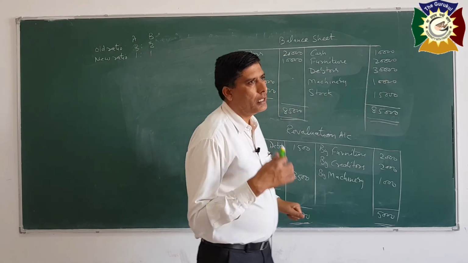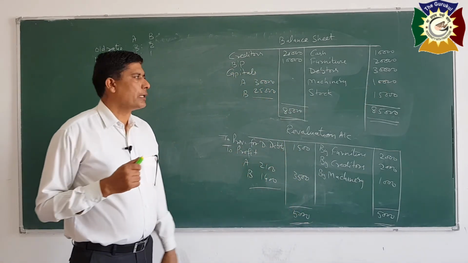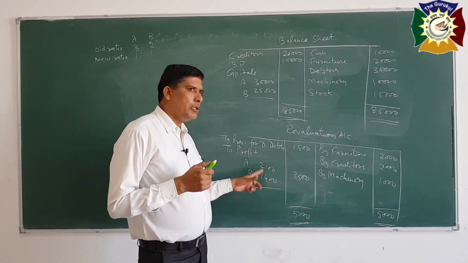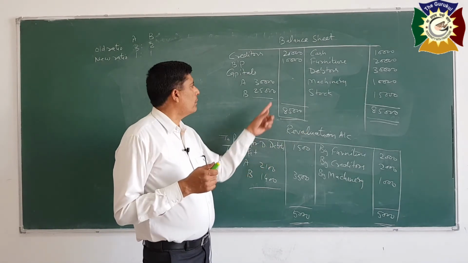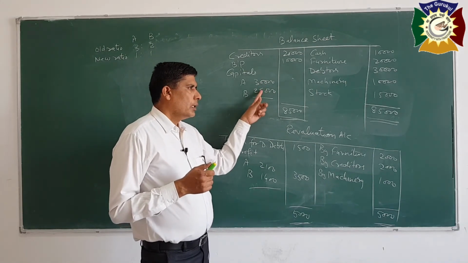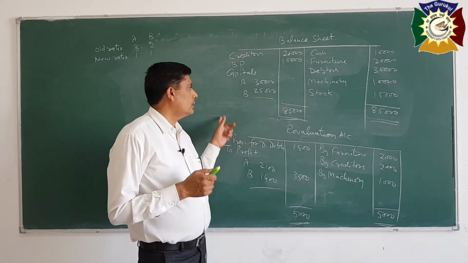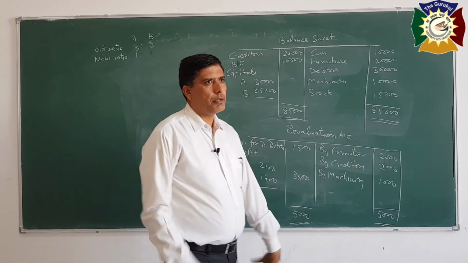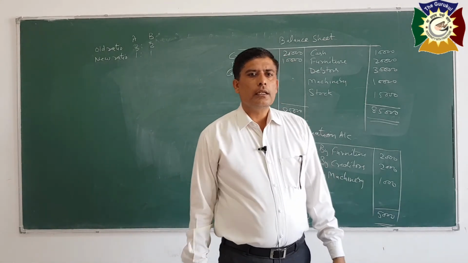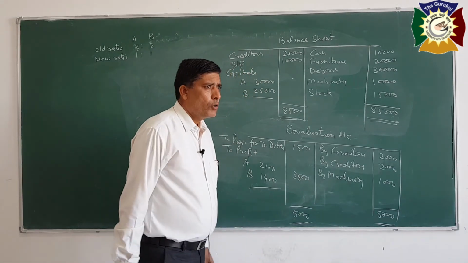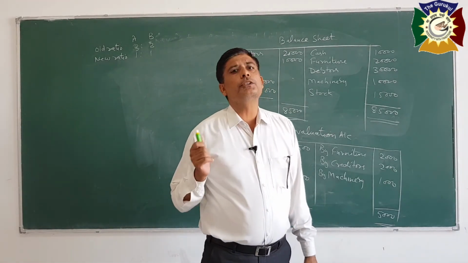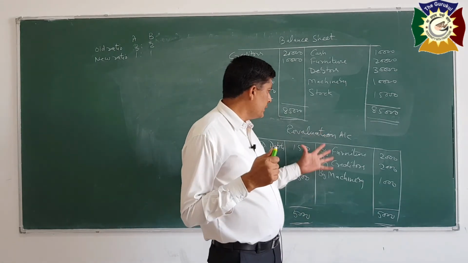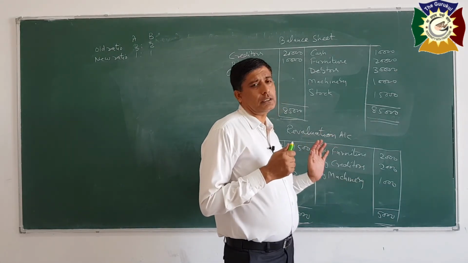28,500. And also when you will prepare capital accounts, these profit amounts will be recorded to the credit. So capital balance will also differ. So closing balances capital will be shown in the new balance sheet. So this is the first method when revised values are to be shown. Now second method is when revised values are not to be shown. So in such a case we need not prepare revaluation account.